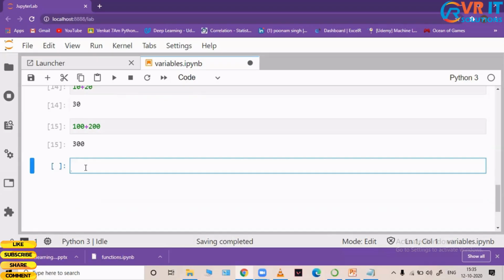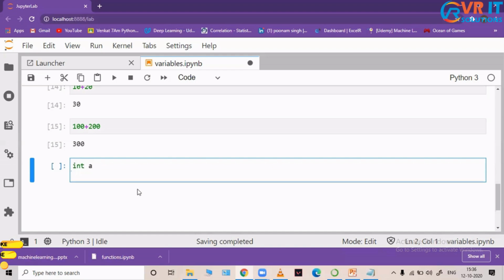Now, there's another function that I want to talk to you guys about. When it comes to other programming languages like C, C++, Java, whenever you're using a variable, first you have to tell the data type. So you have to say int A, and then say A is equal to 10.